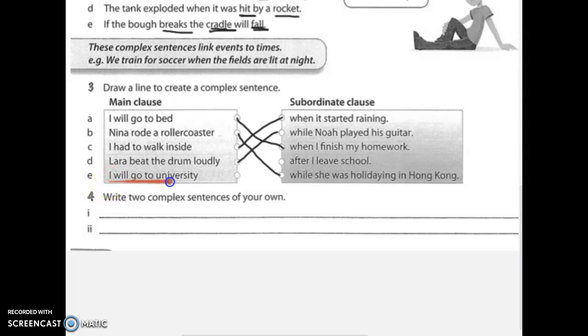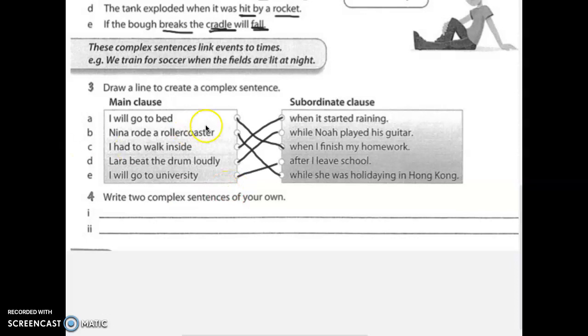E. I will go to university after I leave school. I will go to TAFE after I leave school. There we go.